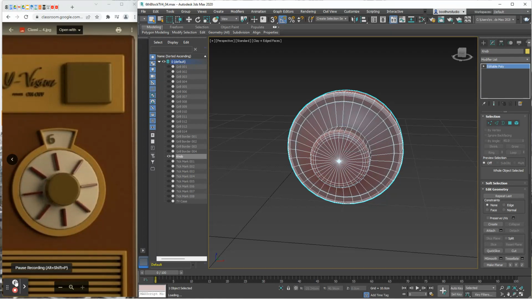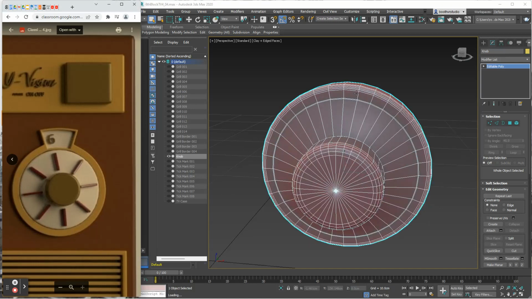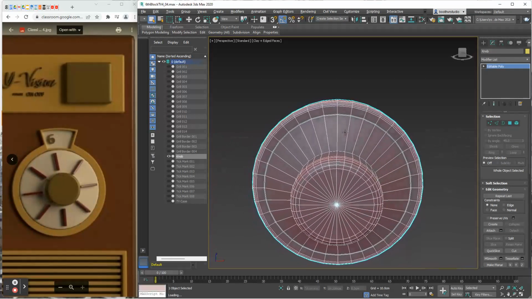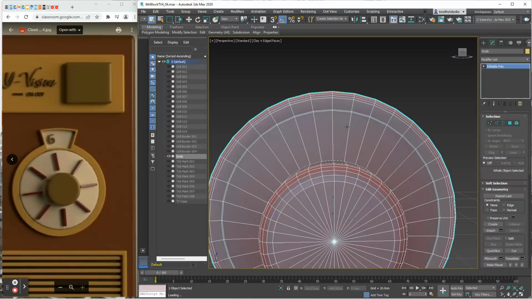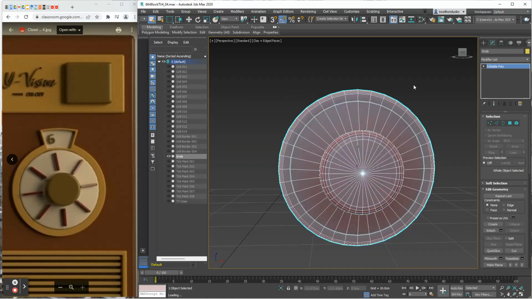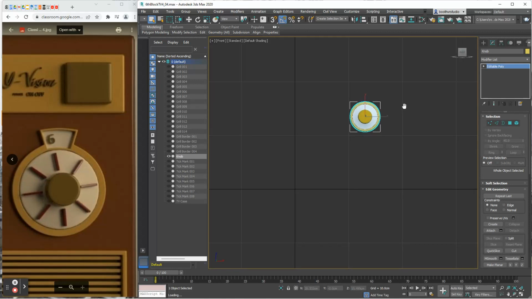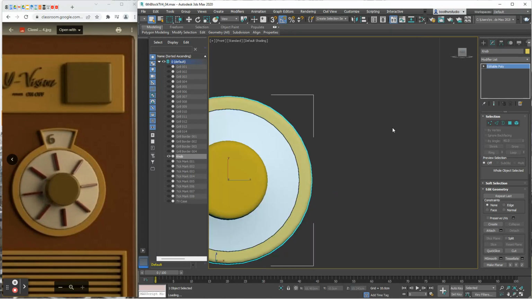In order to pull this off, this is kind of a unique technique that I didn't do in any of the other projects because none of them had this kind of bizarre thing happening right here. But I'm going to use an operation called Boolean to pull this off. So I'm going to switch to the front viewport just for a moment and kind of zoom in on this.